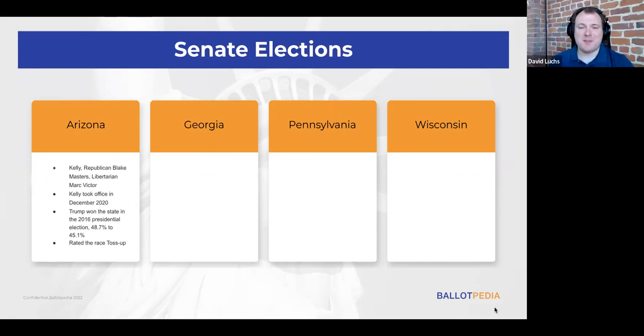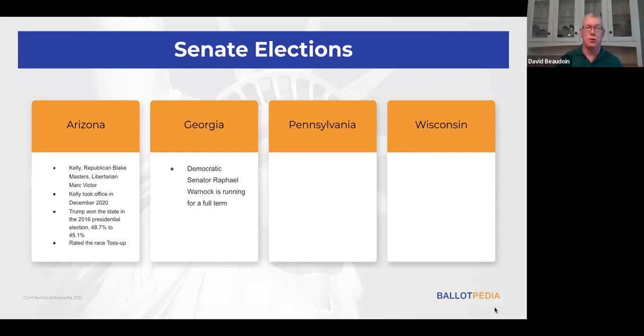So the next one on our list is in Georgia. We know Democratic Senator Raphael Warnock is running for a full term. What can you tell us about Georgia? Well, Georgia is also another state that there was a lot of interest from 2020, and that's just kind of rolled over into 2022. So Warnock won a special election in January of 2021, defeating the incumbent at that time, Kelly Loeffler, the Republican. And he won that race 51 to 49%.